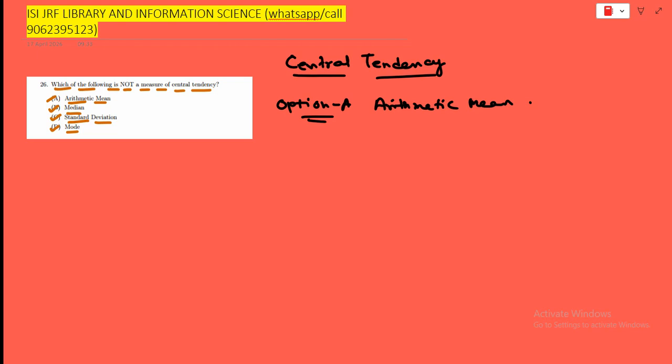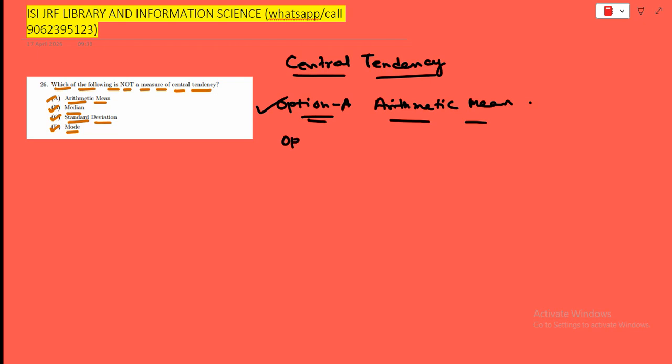If Elon Musk walks into our classroom, the mean wealth of this room becomes billions of dollars. So does the mean say we are all rich? No. It just means the mean is a drama queen for the outliers. So definitely a measure of central tendency is arithmetic mean. So option number A is right.